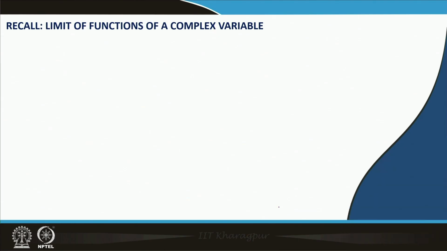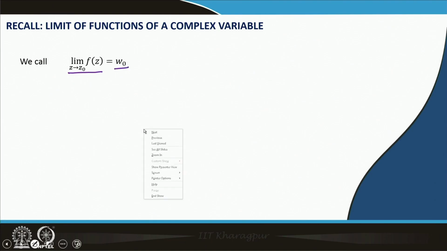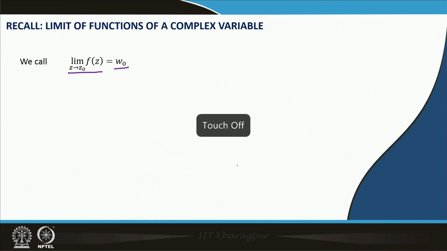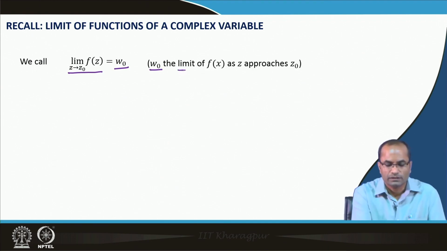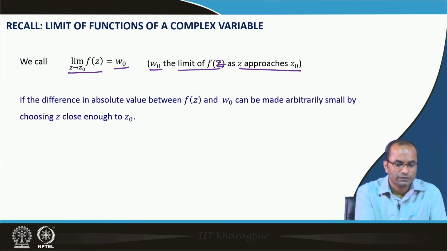So, coming back, just to recall what is the limit of functions of a complex variable: the limit as z approaches z 0 of f z is equal to w naught, when w naught is the limit of f z as z approaches z 0 if.